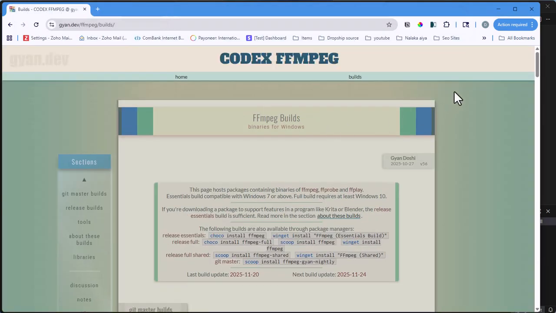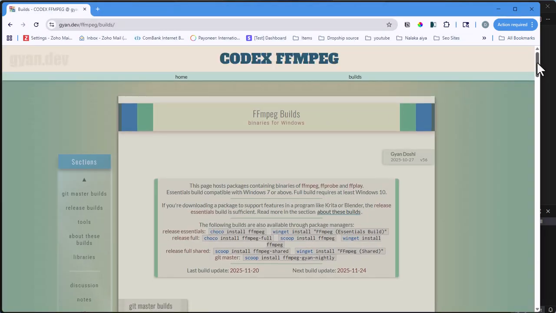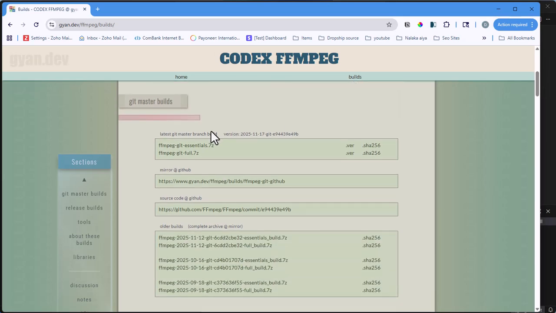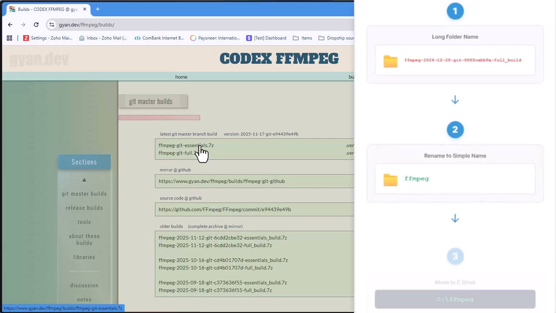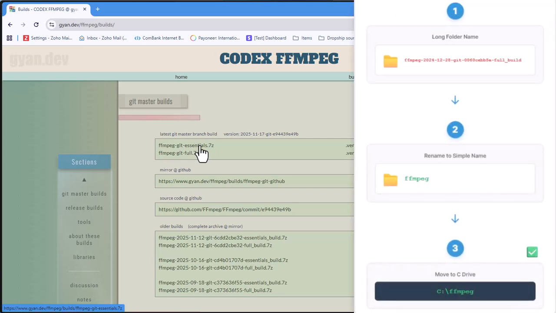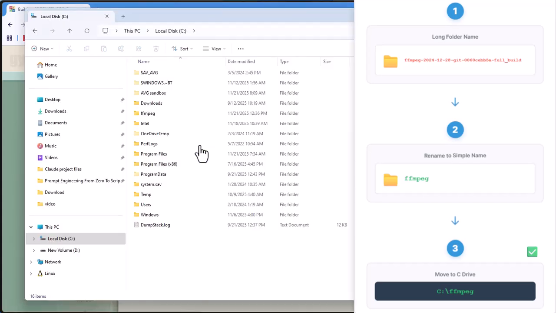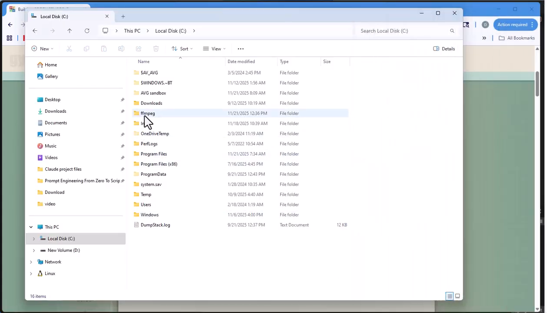Now we need FFmpeg for audio processing. Go to the link provided and click on ffmpeg-essentials.7z. Takes a moment to download. Once downloaded, extract it. Change the long folder name to a simple one to keep it simple. Now moving this entire folder to the C drive, so the final location is C:/FFmpeg.